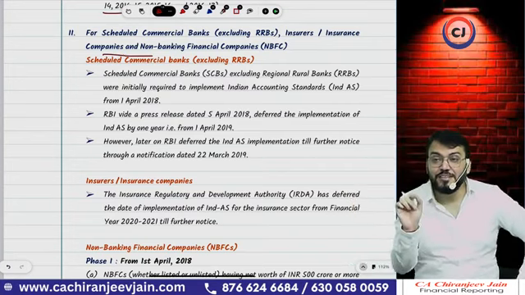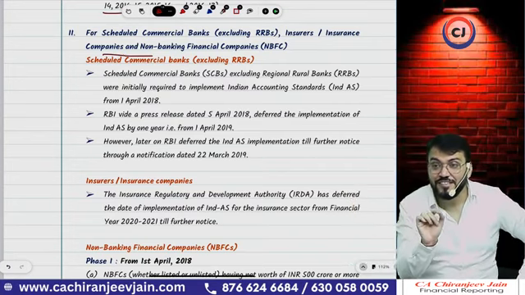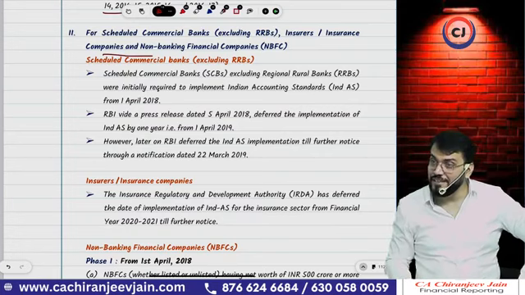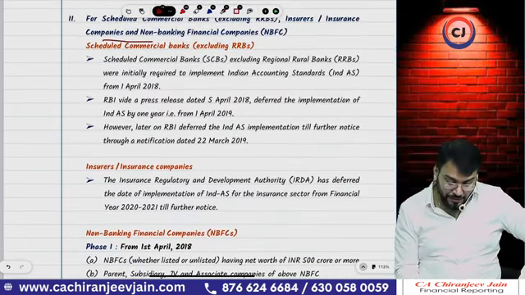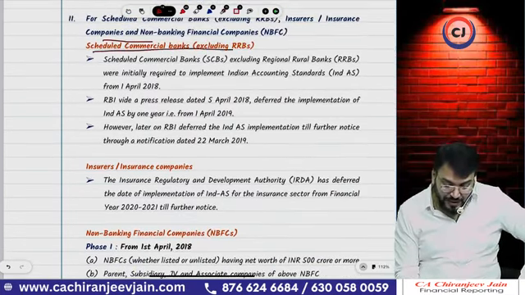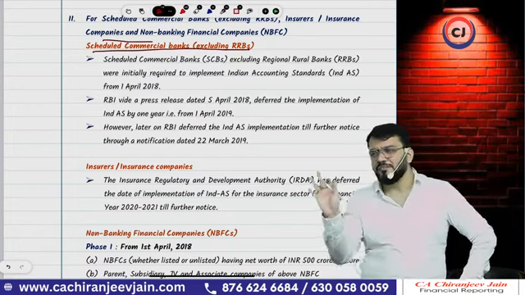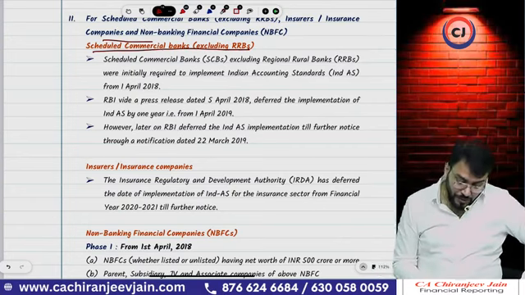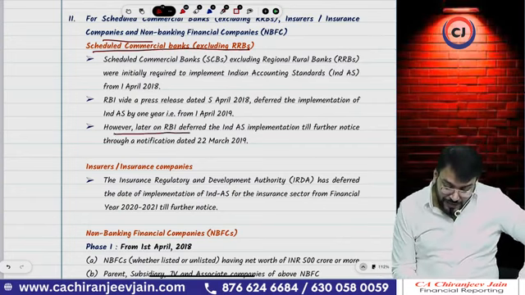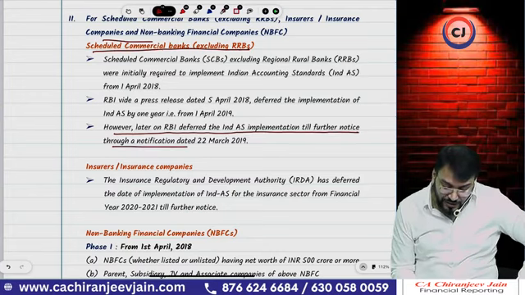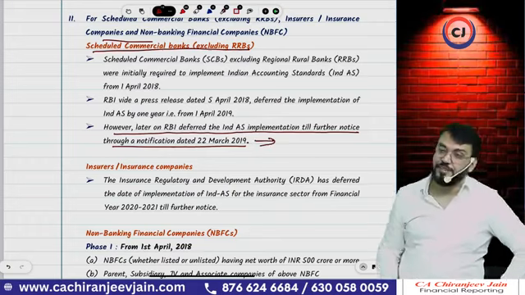It means for banking companies right now, what is the status? Ind AS is not applicable. So for scheduled commercial banks, excluding RRB, that is Regional Rural Banks, Ind AS will not be applicable. RBI deferred the Ind AS implementation till further notice through a notification dated 22nd March 2019. After that, no notification came.